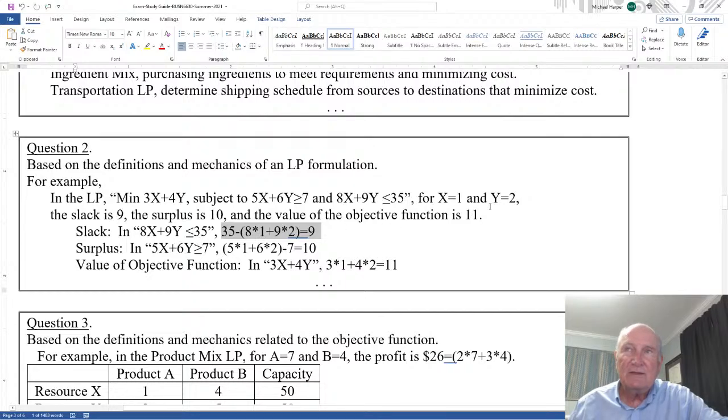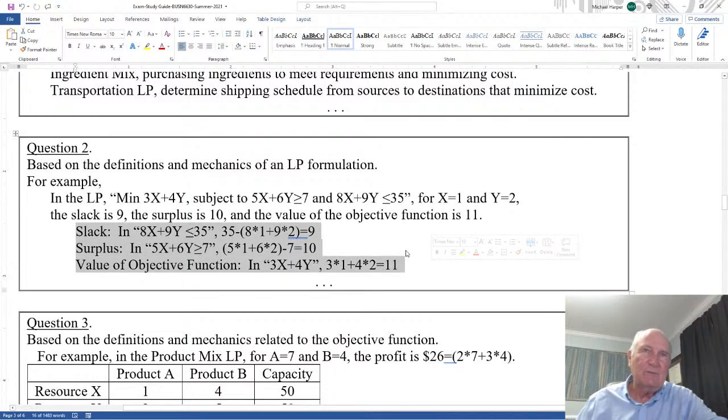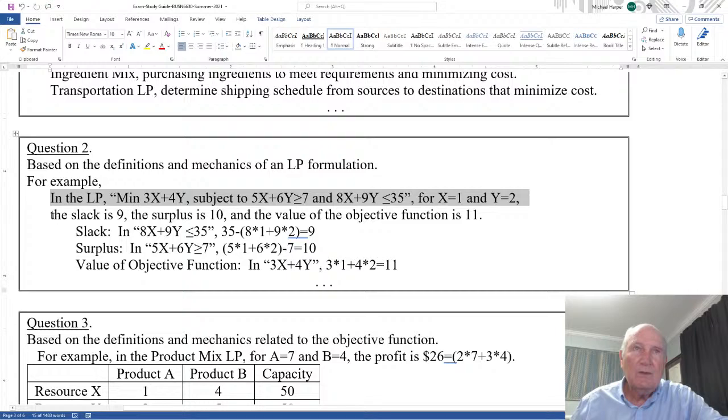And then you say 1 and 2. So this is 5 plus 12 is 17. That's 10 greater than 7. The objective function is 3 times 1 and 4 times 2 here. 8 plus 3 is 11. So actually, I'll just do one of these. I won't do all three of them. And so in this question, I'll say, in this LP, what is the slack? What is the surplus? What is the value of the objective function? I'll give you one of those.